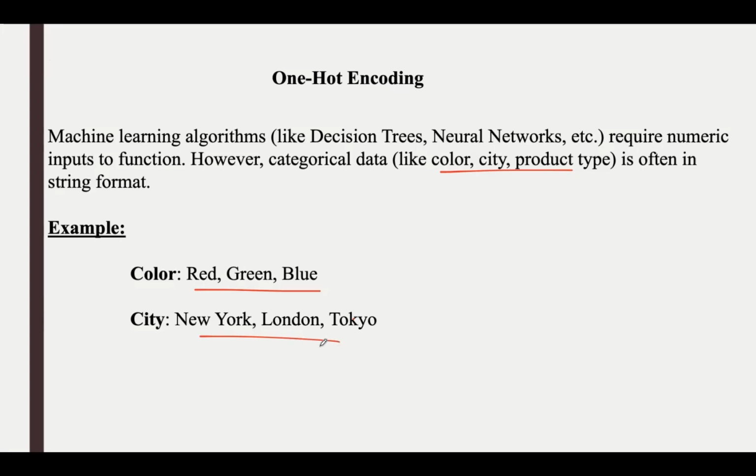Coming to one-hot encoding, it transforms these string values into numeric vectors in such a way that no ordinal relationship is imposed. If you take the colors red, green, and blue, there is no ordinal relationship, right? Red is not greater than blue or green. One-hot encoding represents categorical variables by creating new binary columns, where each column corresponds to one particular category.